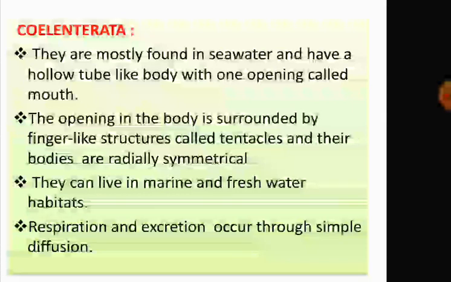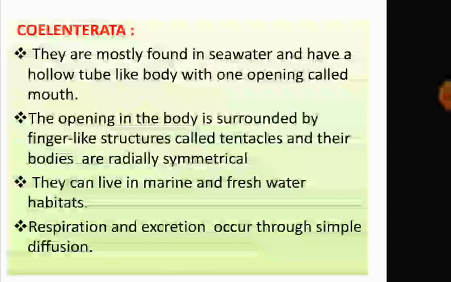Next, Coelenterata, which is also known as Cnidaria, and that means hollow animals. Now, these Coelenterata or Cnidarias are mostly found in seawater and very few live in fresh water.